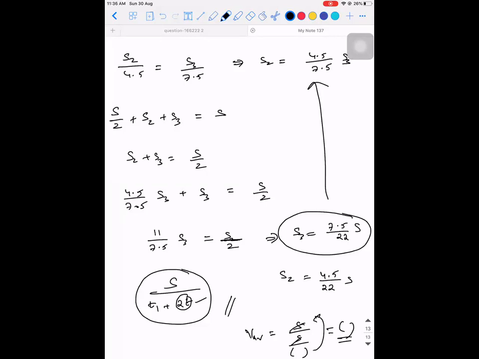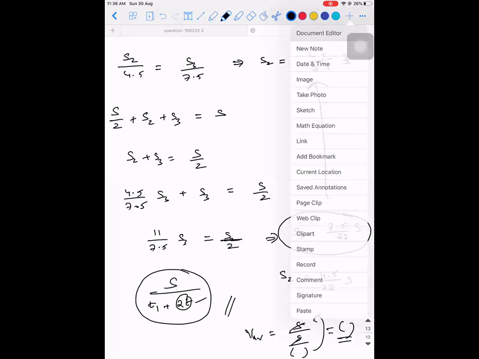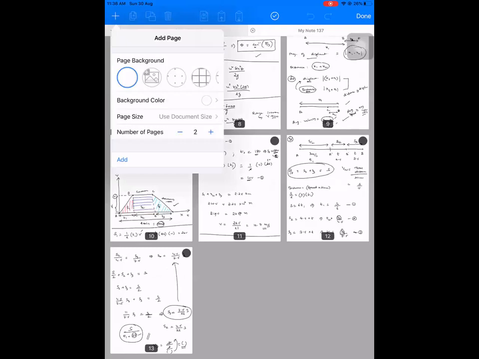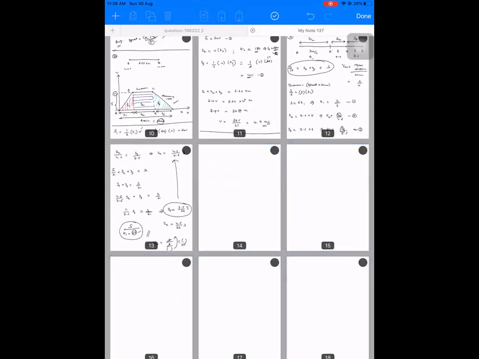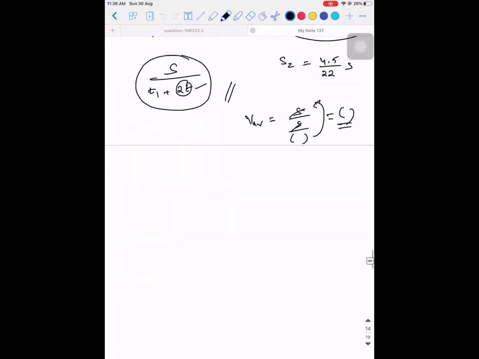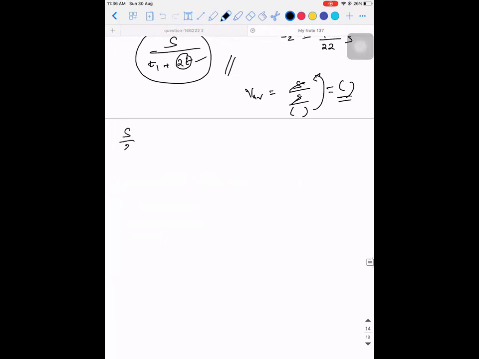Okay. Let me think if there is any way where I can reduce the steps. But I hope you guys understood the concept, right? So S by 2 is equal to 3 into T1, which implies T1 is equal to S by 6. Let us not disturb this equation number 1. There is an alternate way, okay?